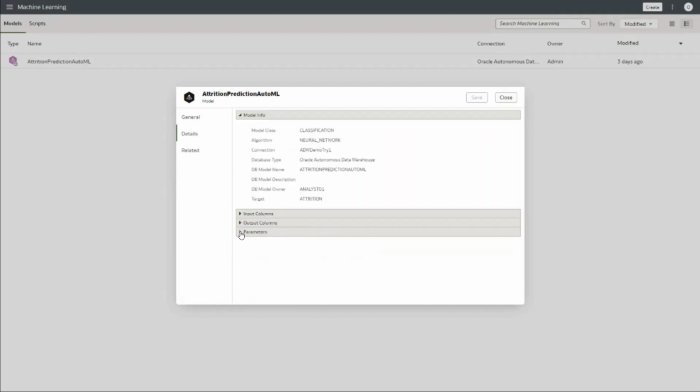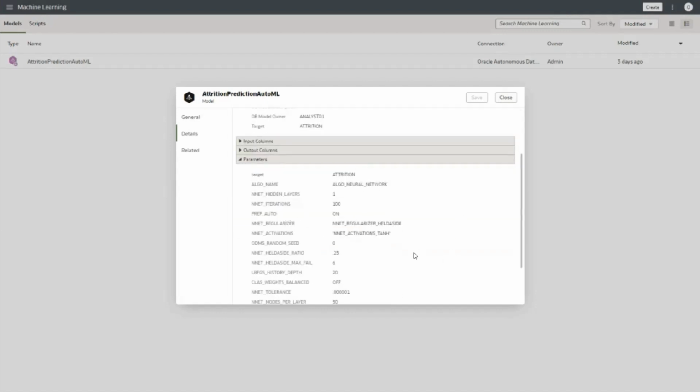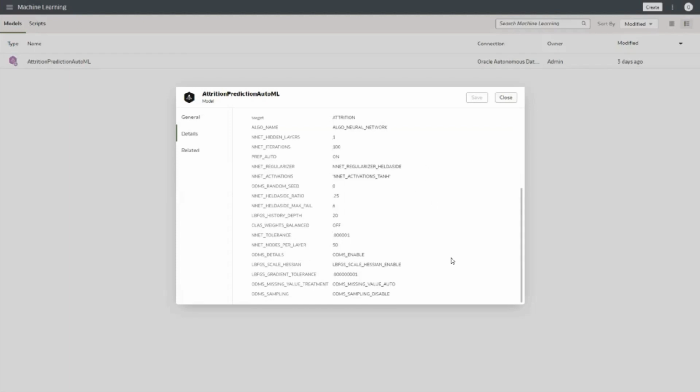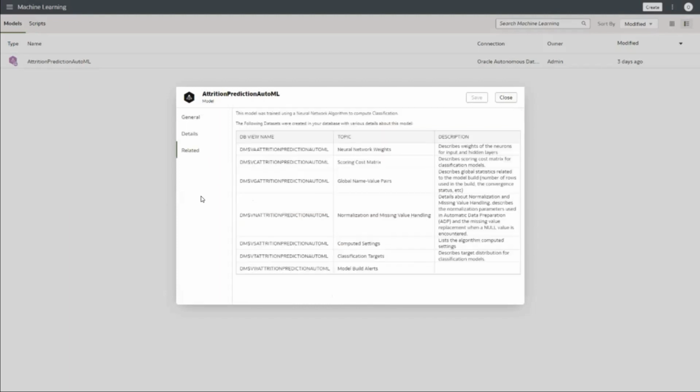And then for the model itself, if there are any hyperparameters, such as number of iterations, random seed use, those typical ML parameters for neural network are also mentioned, so that you know how this model has been run. Whenever we run such a model, a whole lot of machine learning views in our autonomous get created, and those details are also available here. It could be the network weights, the scoring cost matrix, normalization and missing value handling, all those different things that are required for the machine learning model to be developed and made available.